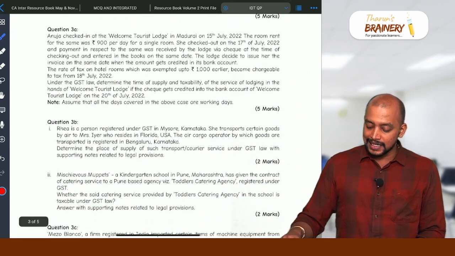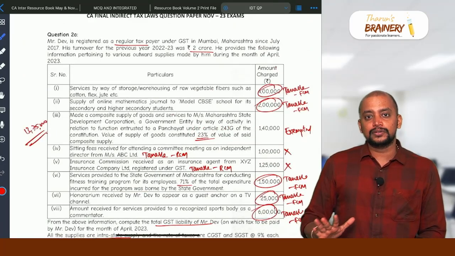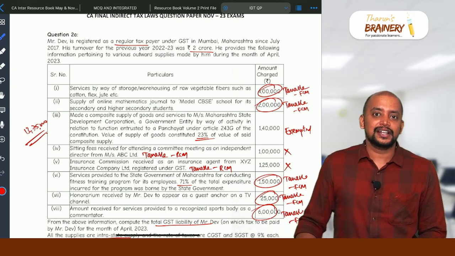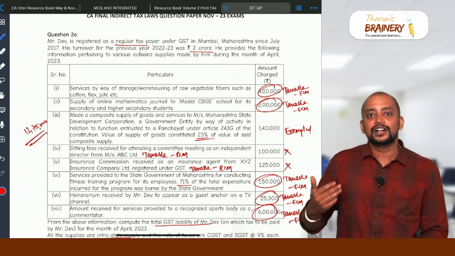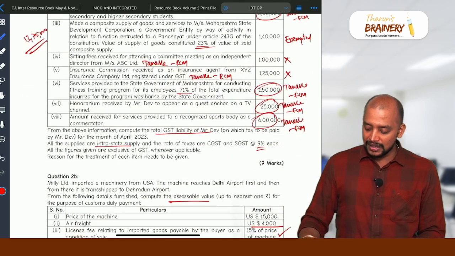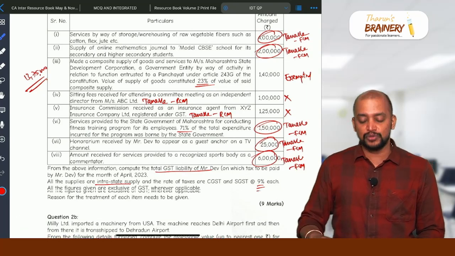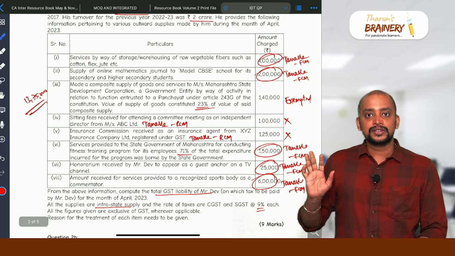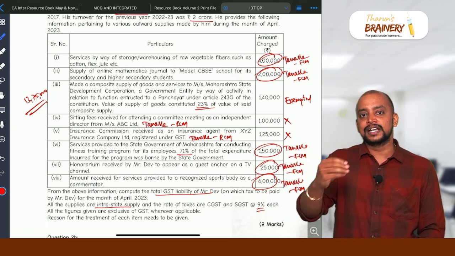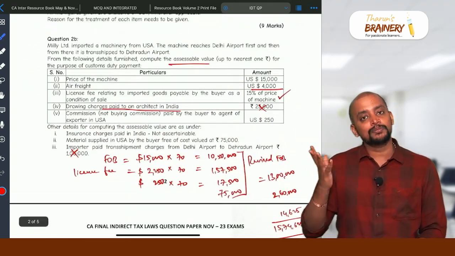Then next, 3A. So question number 2 is actually, I don't know about other papers, but when it comes to indirect tax, I feel like they want to do stock clearance for the November 23 attempt. This question and all is for 9 marks, which is too much here. So if you know exemptions and RCM, you can complete this 9 marks question. Even some exemptions, a little bit of exemptions done. 9 marks. And this question also not many adjustments.